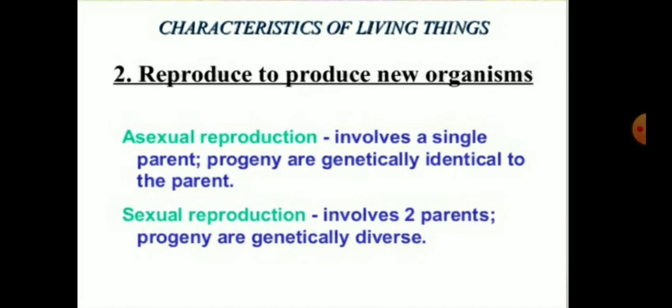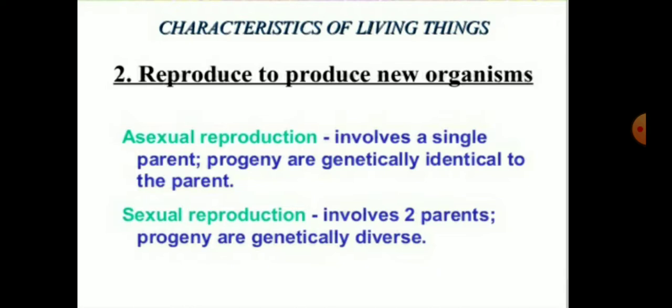So children, the next characteristic feature is reproduction. Organisms reproduce to produce new organisms. We can say all living organisms have the ability to produce young ones of their own kind. For example, a cat produces kittens who grow into adult cats.